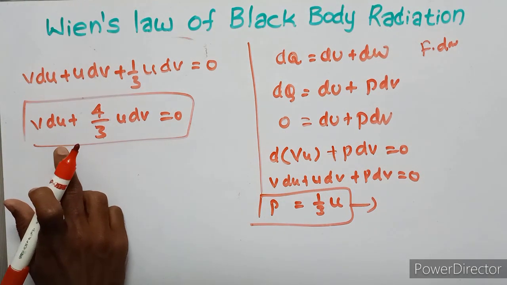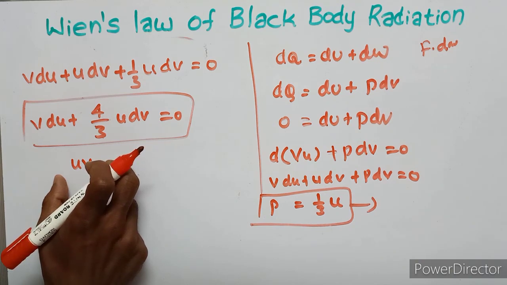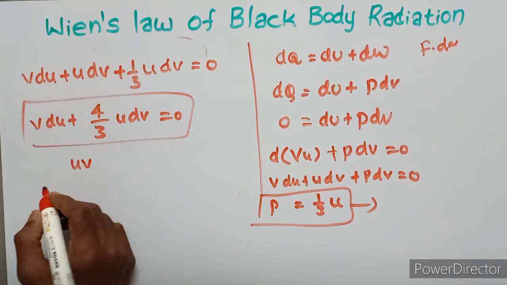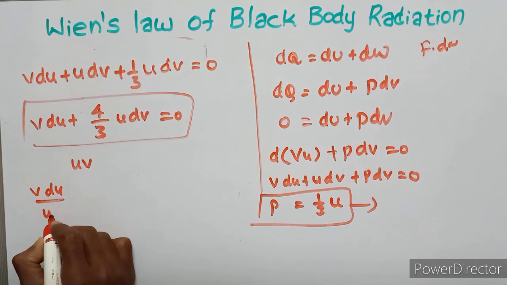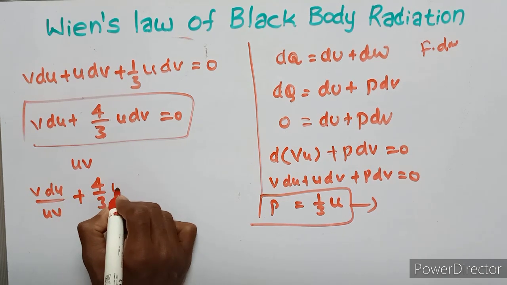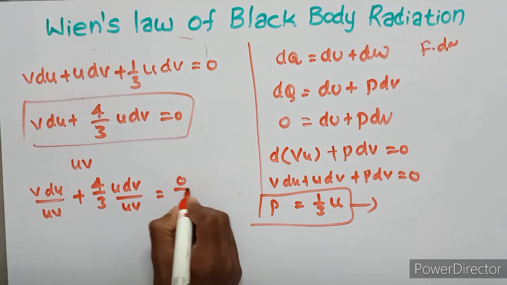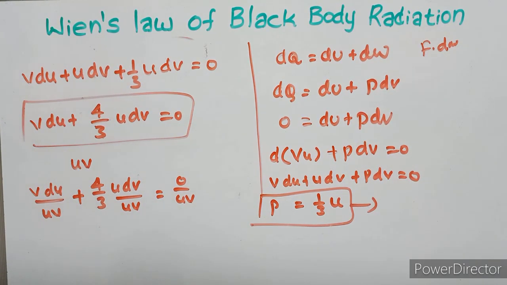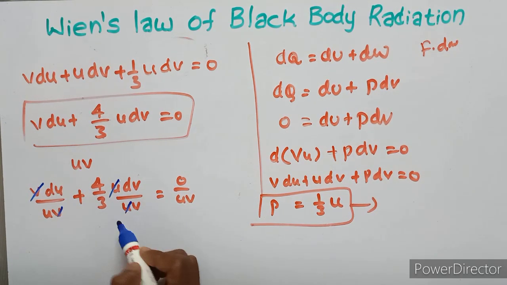Dividing this equation by uV on both sides, we get V du upon uV plus 4/3 u dV upon uV equals 0 upon uV. Here V is cancelled and u is cancelled.